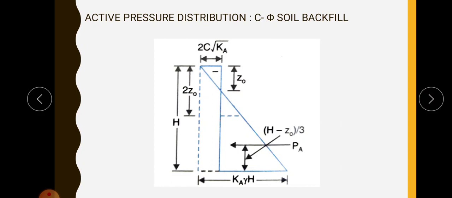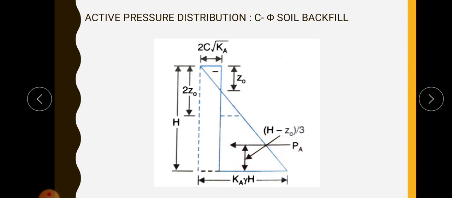But here, since this portion is under tension, for calculating the total active earth pressure we are taking only the portion below this point ZC. For calculating active earth pressure we are taking the portion which is positive, which is under compression only, so we are not taking this portion. So PA is calculated by taking the area of this portion.